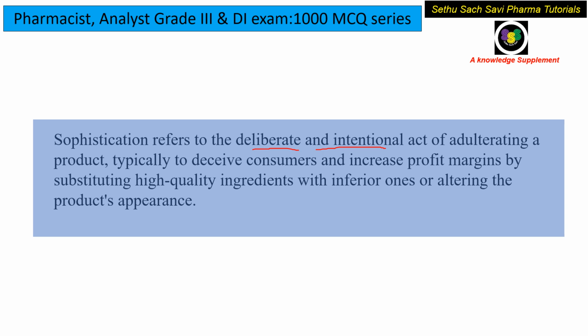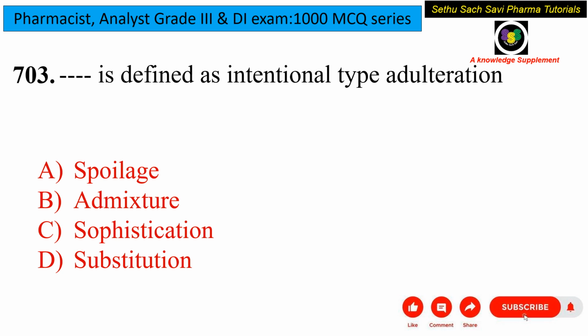So in sophistication, what people do is they alter the material or the product by using ingredients of inferior quality, or ingredients that have the same type of appearance. So that is sophistication, which is an intentional type of adulteration. So the answer for this question will be C, that is sophistication.